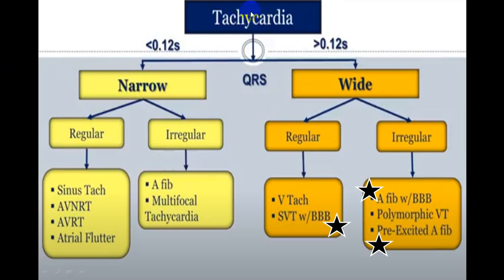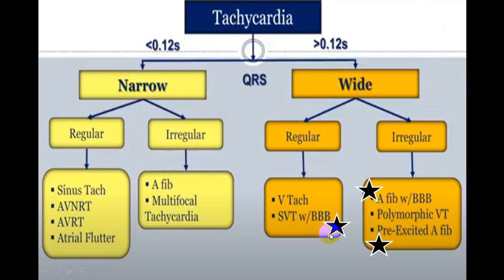Now this is a combination of tachycardia with narrow QRS complex and regular. So if it is narrow and regular, these are the groups. If it is narrow and irregular, these are the groups which we have already shown you before. And this is wide QRS regular, and wide QRS irregular variety.